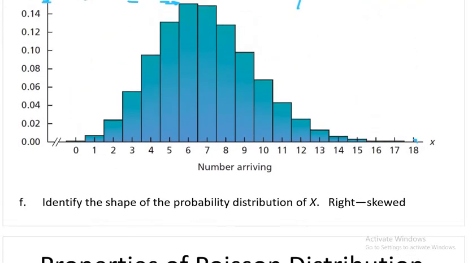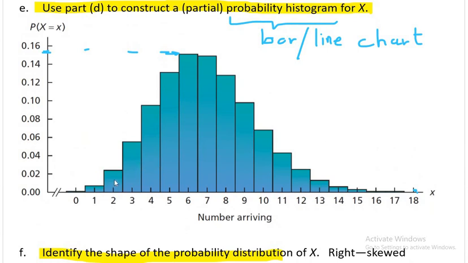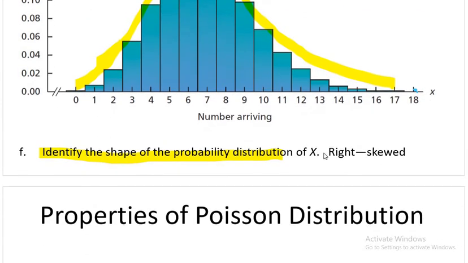So he said, at the end, identify the shape of this distribution. So it looks symmetrical but not very symmetrical. You see here it's not that down, and some tail is being made on the right. So it's a little skewed on the right. So it has a right tail, you see, it's going up like this, but here it has a tail. Okay, so it is right skewed.